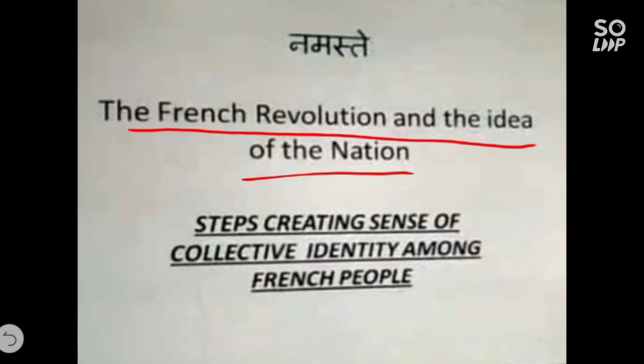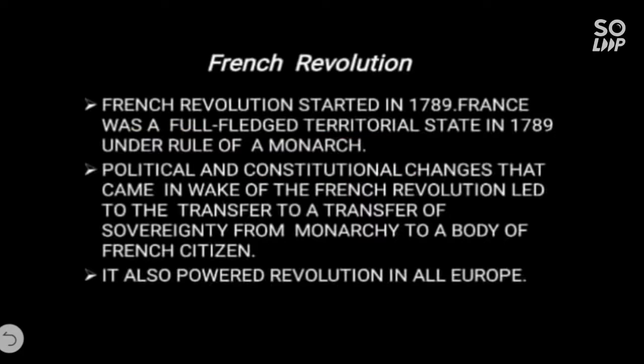So children, the first clear expression of nationalism came with the French Revolution in 1789, which you studied in ninth class in the French Revolution chapter. Do you remember it? Let's see in detail about the French Revolution. If you see the first point, the French Revolution started in 1789. France was a full-fledged territorial state in 1789 under the rule of a monarch. Means at that time, France was ruled by Louis XVI.